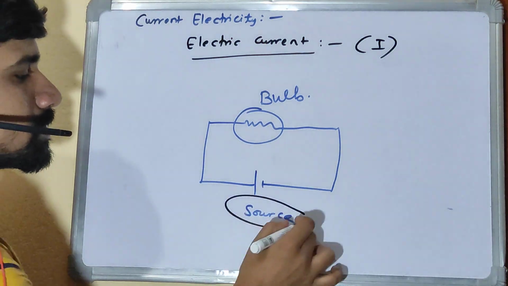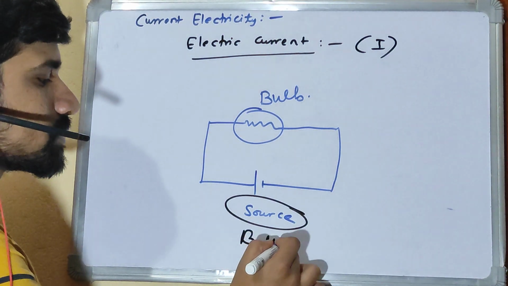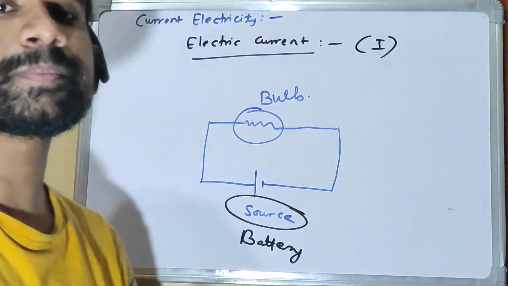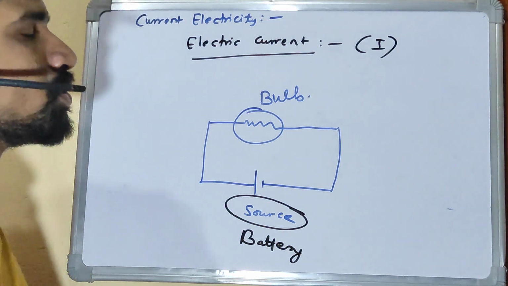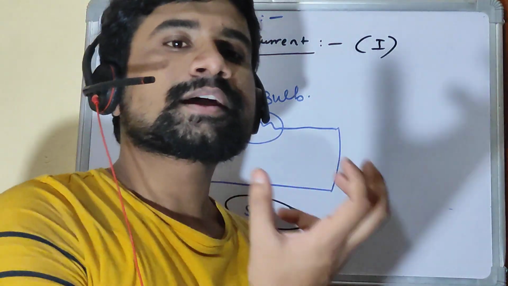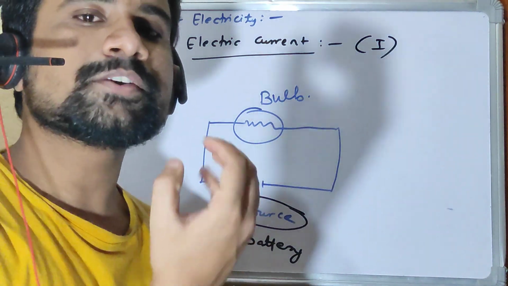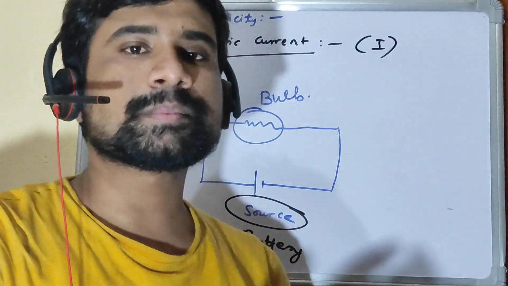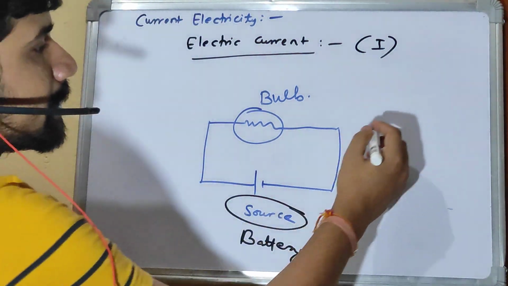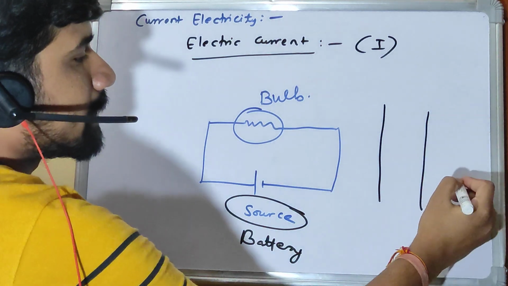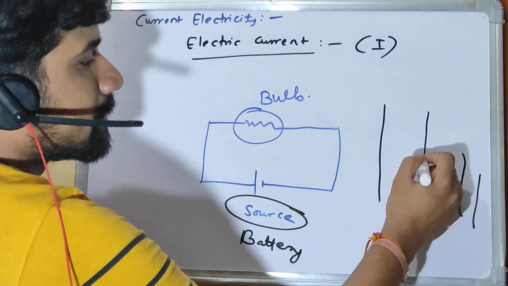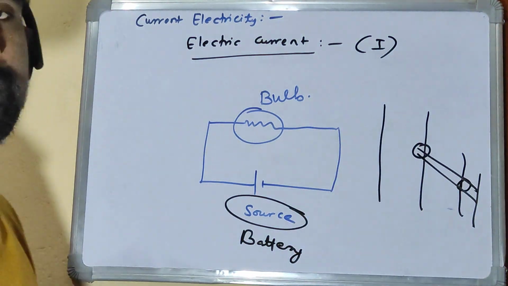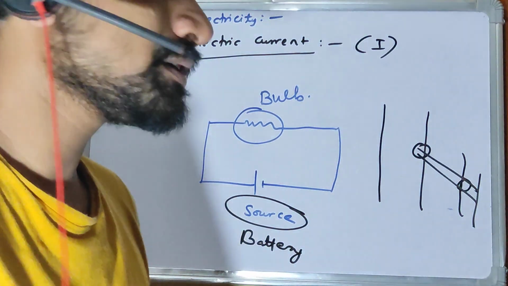What is this source? This source is a battery. What is the purpose of a battery? For a water current to flow, there should be a difference in water levels, right? Then only will water current flow if there are no external parameters. Let's say this is a container and this is again a container. If there is a hole in each and I connect them, the water will flow from this one to the bottom one. So there is a level difference here.